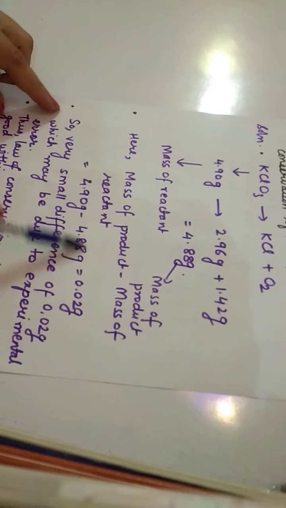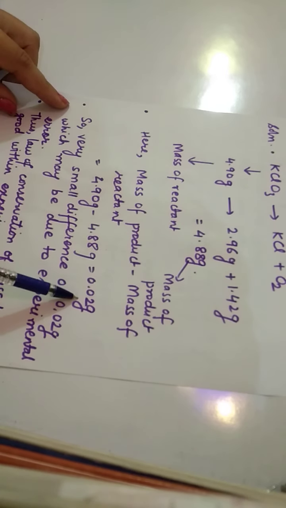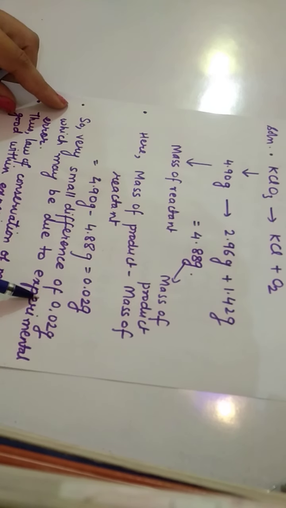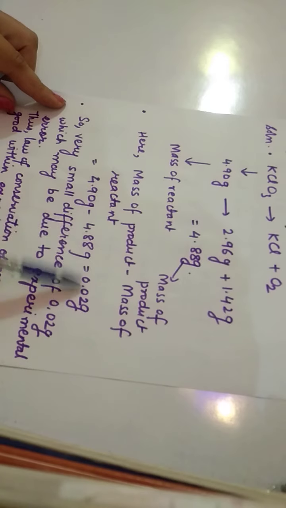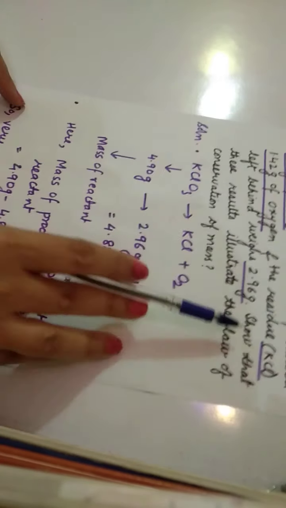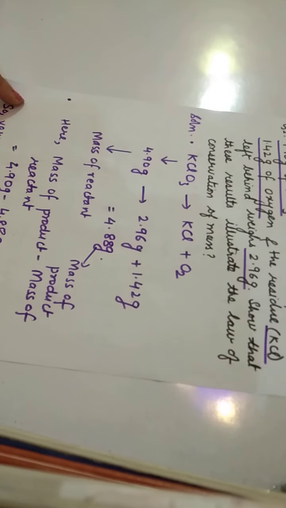This very small difference in mass can be due to experimental error, so this can be neglected. So as a result of this very little difference, you can say that yes, this data illustrates the law of conservation of mass.